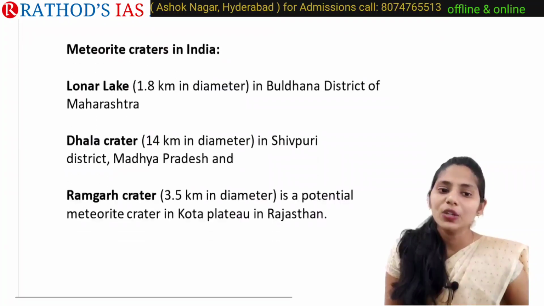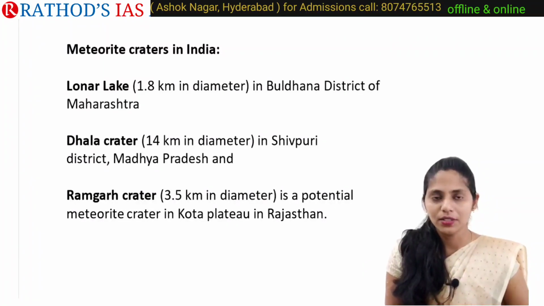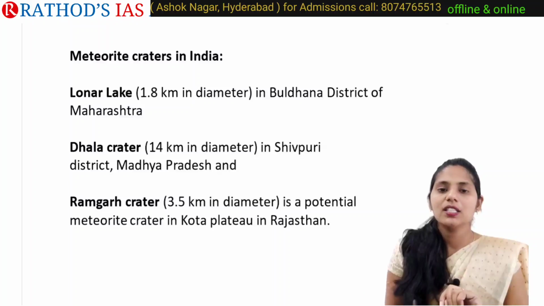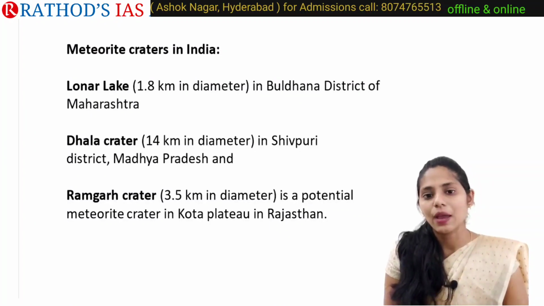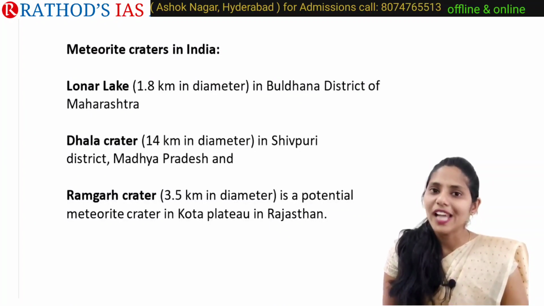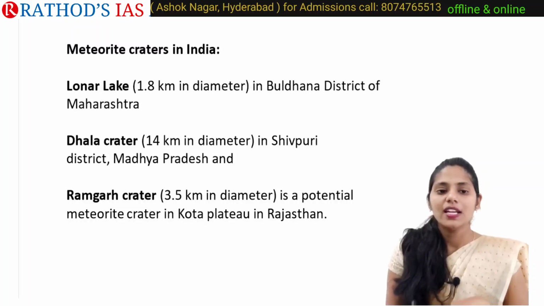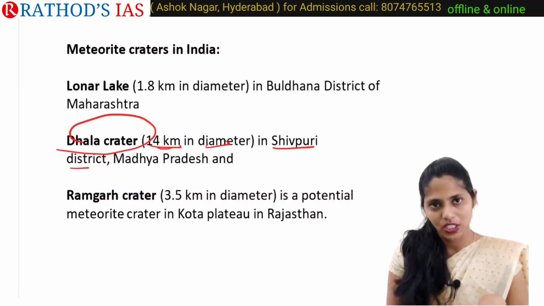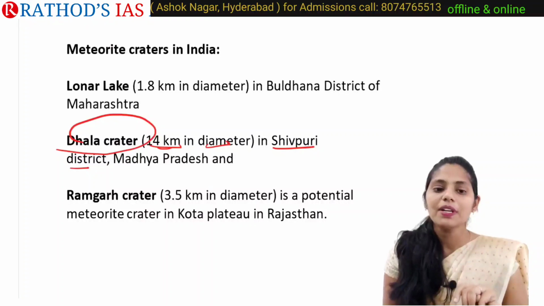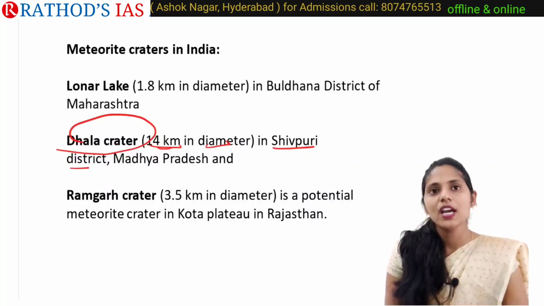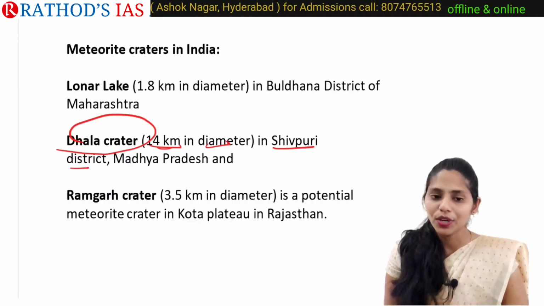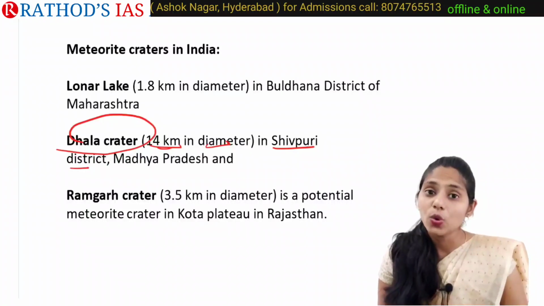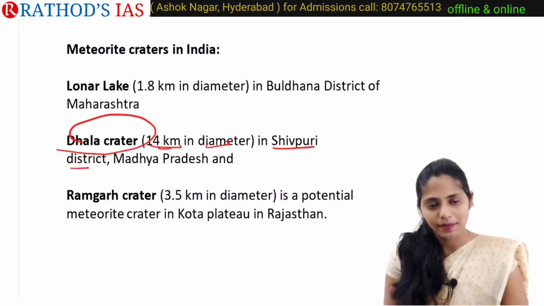If we are talking about meteorite craters in India, we mainly have three. First one is Lonar Lake. It is about 1.8 kilometers in diameter, located in Buldana district of Maharashtra. Second one is Dala crater, which is 14 kilometers in diameter in Shivpuri district in Madhya Pradesh. And third one is Ramgarh crater. This Ramgarh crater is 3.5 kilometers wide and is a potential meteorite crater in Kota Plateau, which is located in Rajasthan.